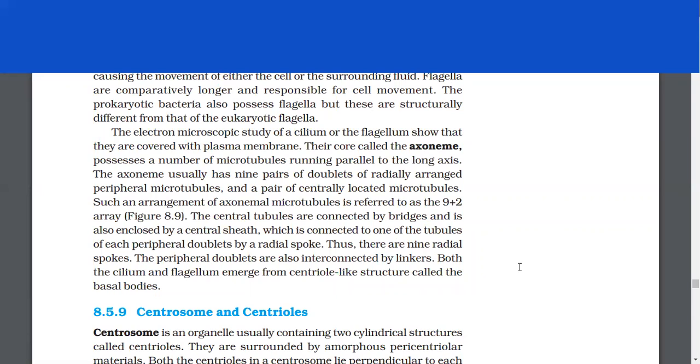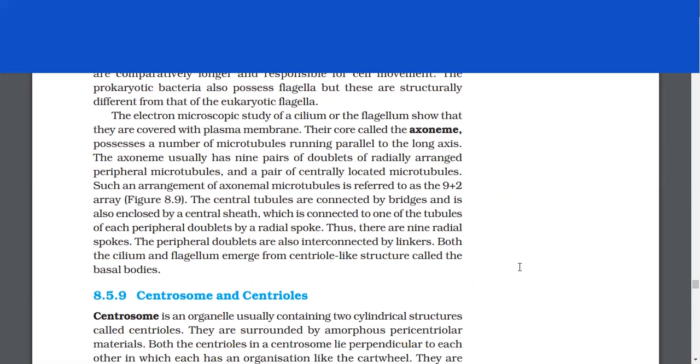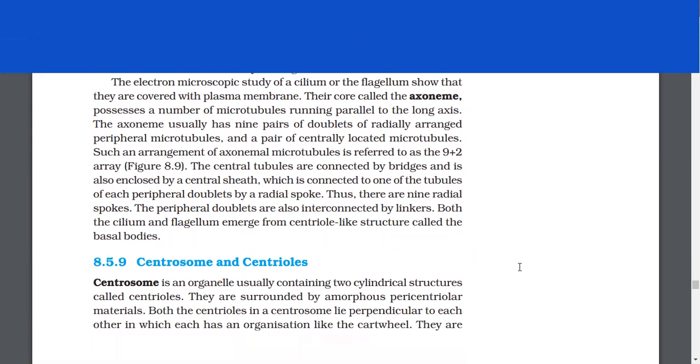The electron microscopic study of a cilium or a flagellum shows that they are covered with plasma membrane. Their core, called the axoneme, possesses a number of microtubules running parallel to the long axis. The axoneme usually has 9 pairs of doublets of radially arranged peripheral microtubules and a pair of centrally located microtubules. Such an arrangement of axonemal microtubules is referred to as the 9 plus 2 array.